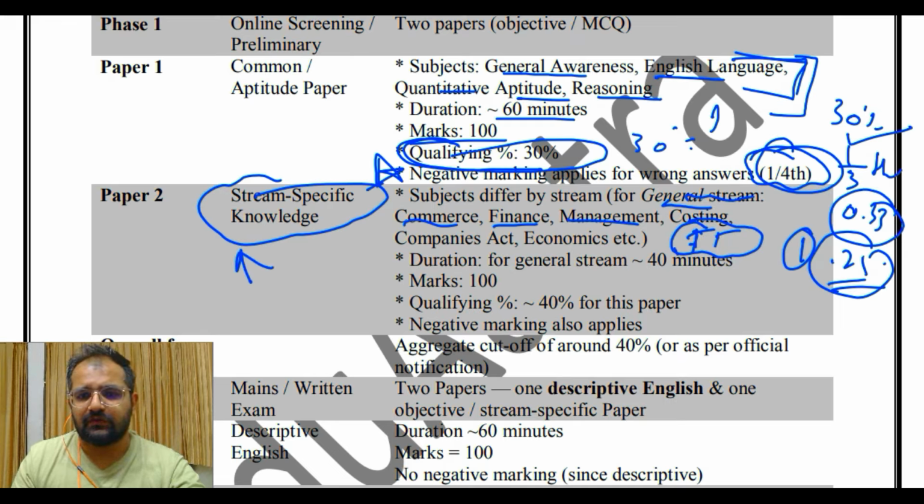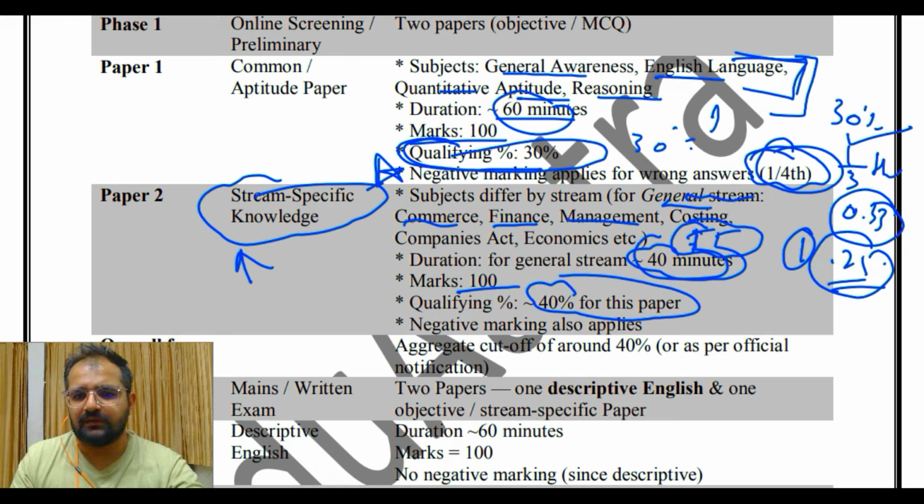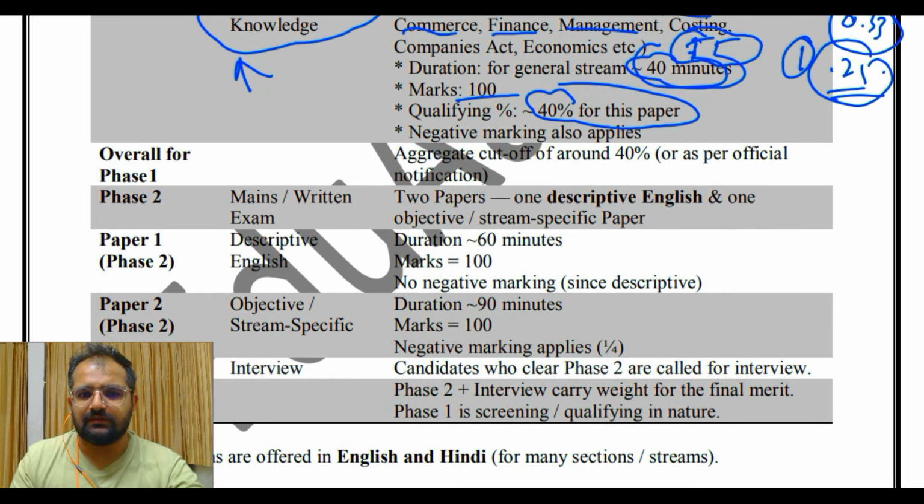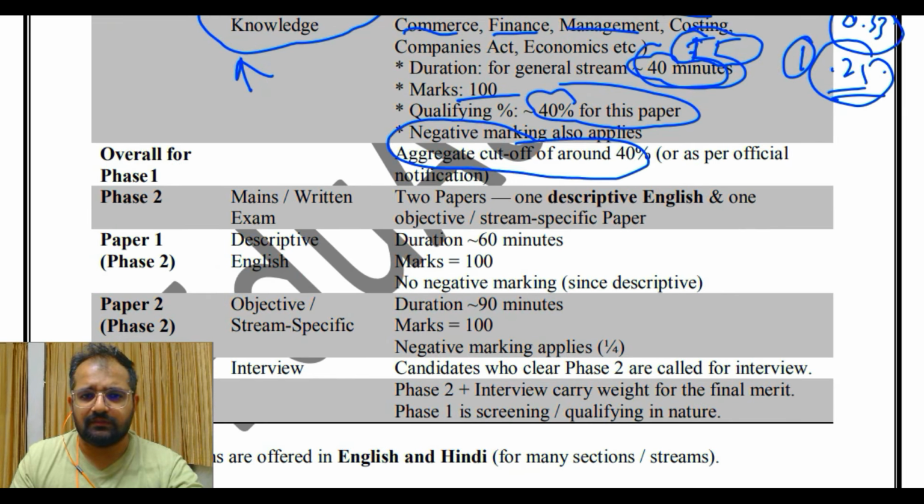The duration for this is 40 minutes. For paper 1 it was 60 minutes; for this it is 40 minutes. Marks again is 100. In this, qualifying is 40 for this paper. And aggregate is, as I said earlier, you have to score 40% overall in phase 1. Okay, this is 40%.